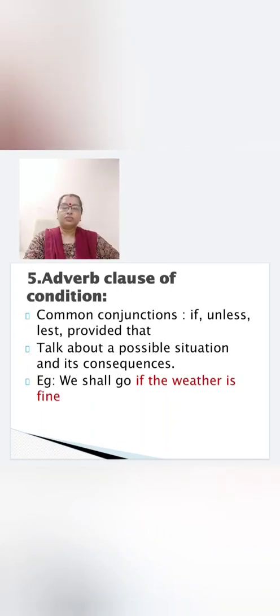Adverb clause of condition. Which are the common conjunctions which introduce this adverb clause? If, unless, lest, provided that. It talks about a possible situation and its consequences. Example: we shall go if the weather is fine. So, where is the main clause? We shall go. And subordinate clause: if the weather is fine. This is also called the if clause.